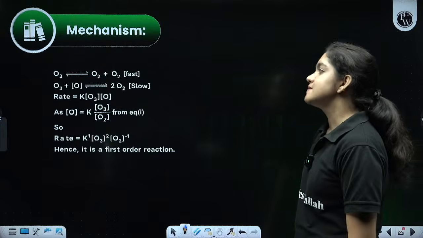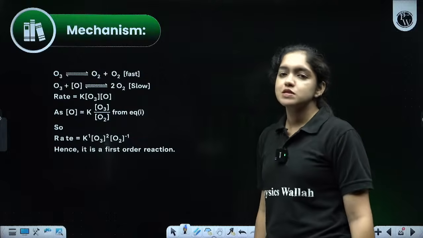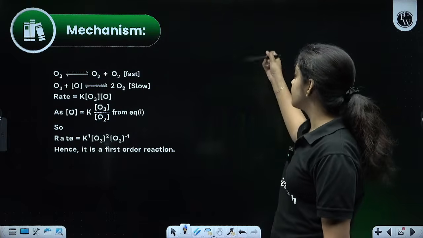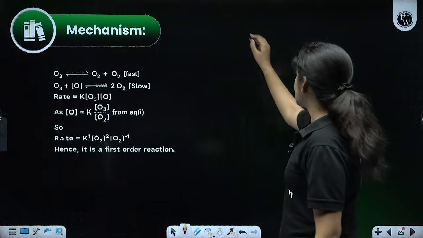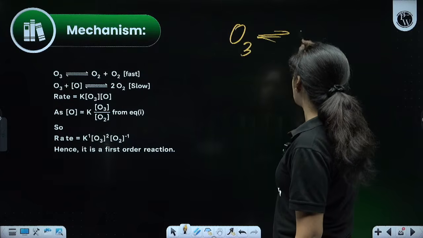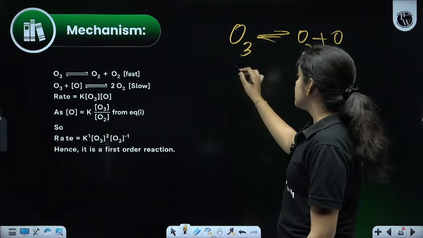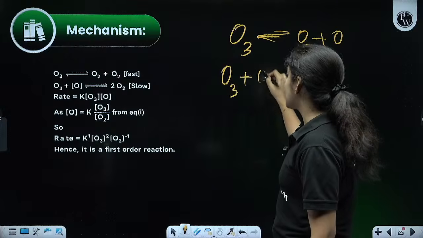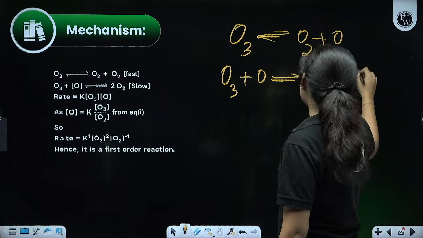Okay, so a mechanism is given here, just as an example for you. Ozone, O3, is taken. What happened to the O3? O3 changes into oxygen plus nascent oxygen, and it's a very fast reaction. In the second step, this O3 again reacts with the nascent oxygen. It forms 2 oxygen, and it's a very slow step.